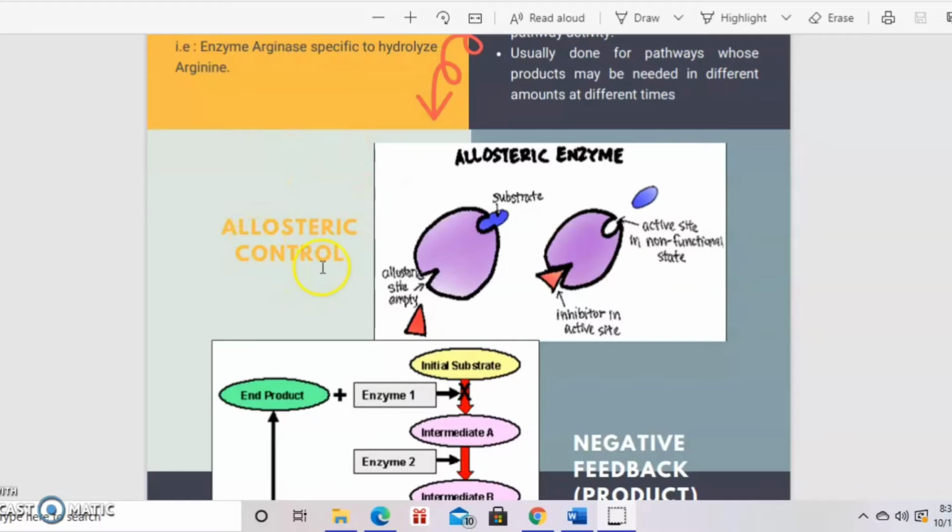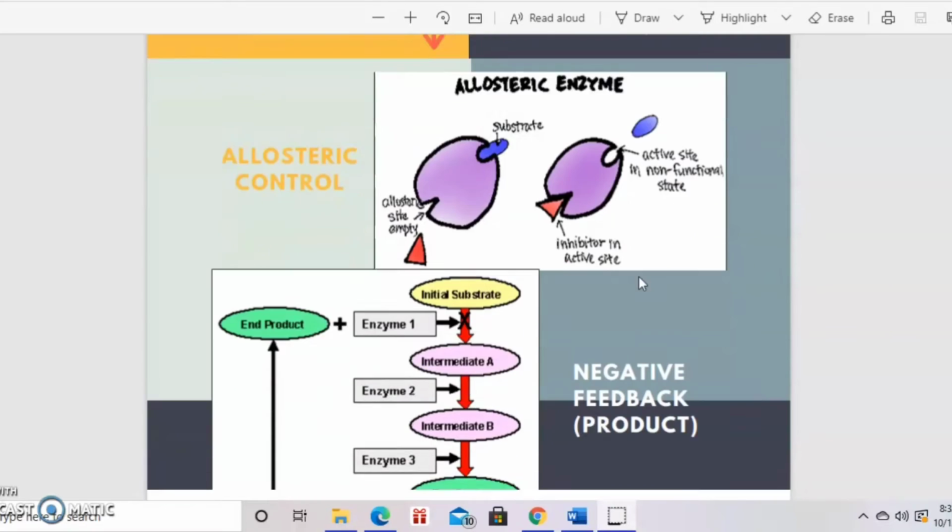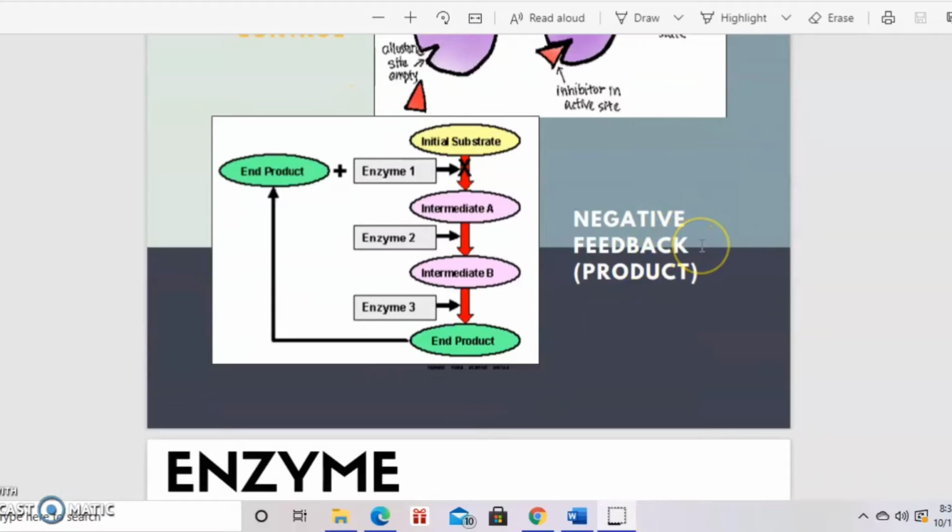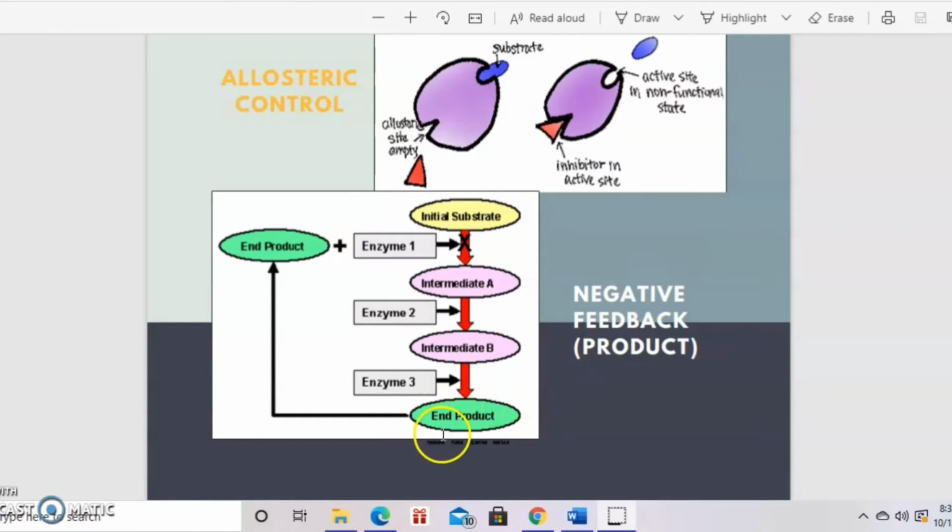So for this allosteric control, we can see this is an enzyme. There are two sites, one for the substrate and one for the inhibitor. Once the inhibitor binds to the enzyme, it results in a change to the active site meant for the substrate. So the substrate cannot attach to the active site and no product will be produced anymore. For the negative feedback inhibitor, the end product will be the inhibitor and will combine to the enzyme 1. So initial conversion to end product will no longer occur.